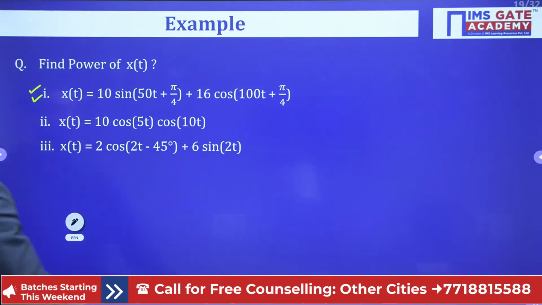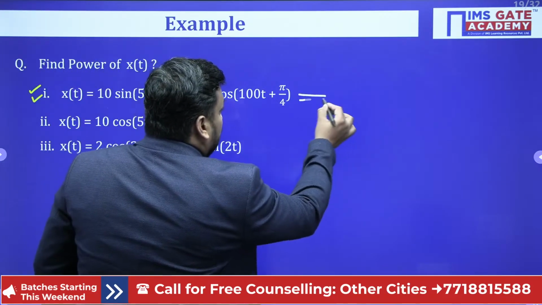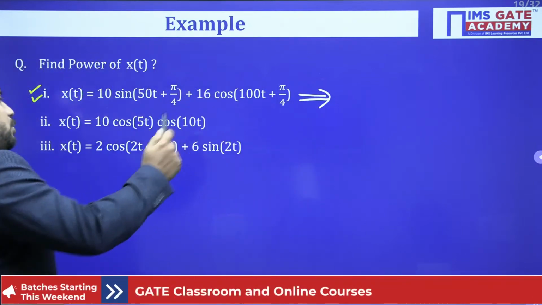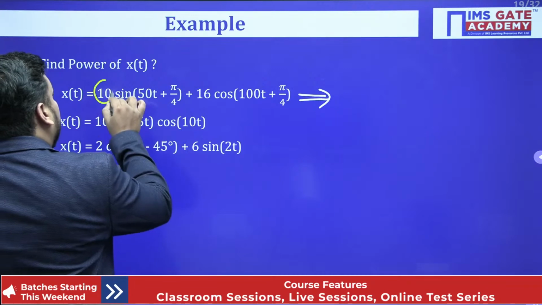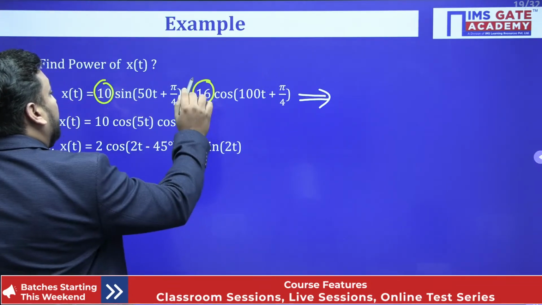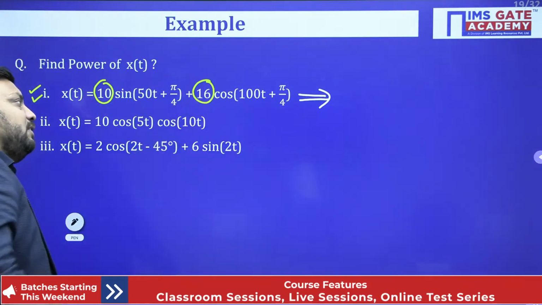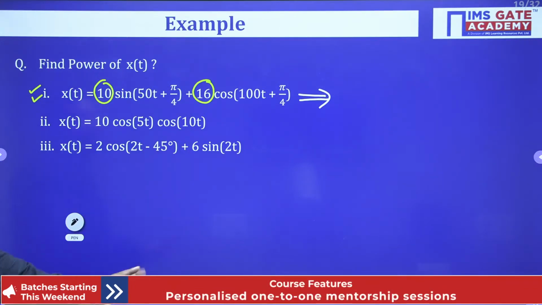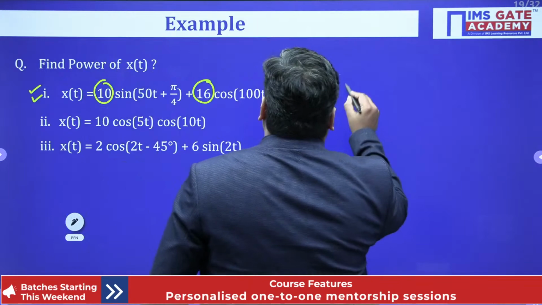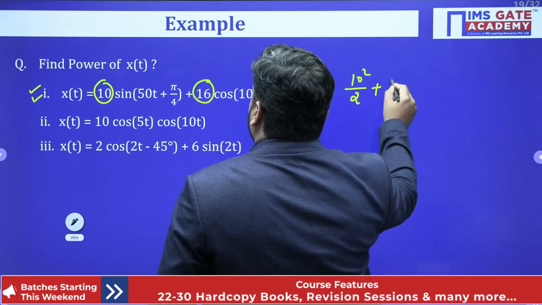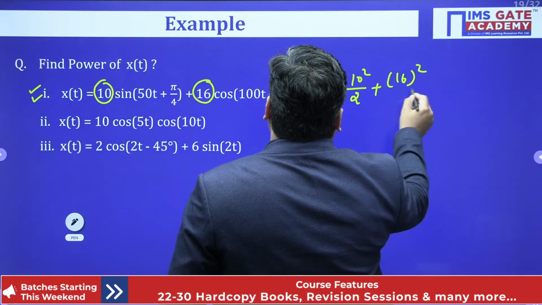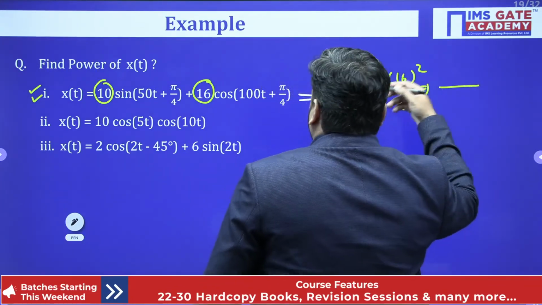So what is the power directly? So sir, directly we can say that a square by 2 plus b square by 2, and we are having the answer. So student, I am just explaining you, whenever the frequency is different, 50 and 100, no problem. So you can directly go for the power is nothing but a square by 2. So answer will be 10 square by 2 plus 16 square by 2, and when you will add this, you will get the answer. That's it.